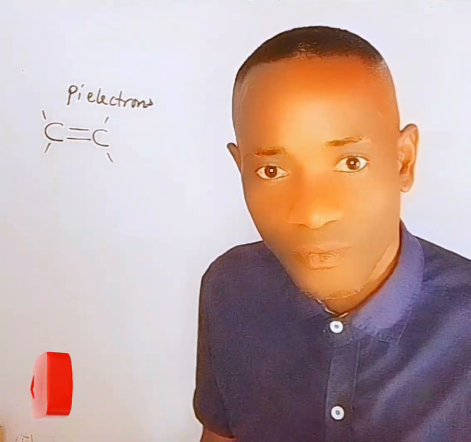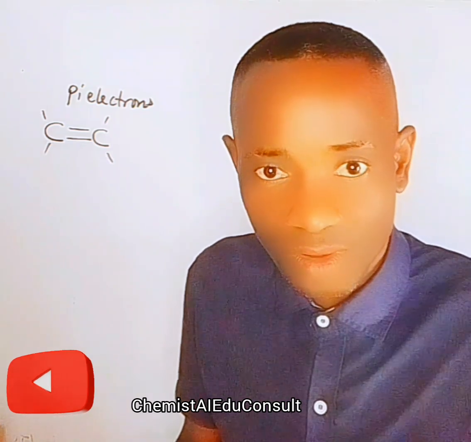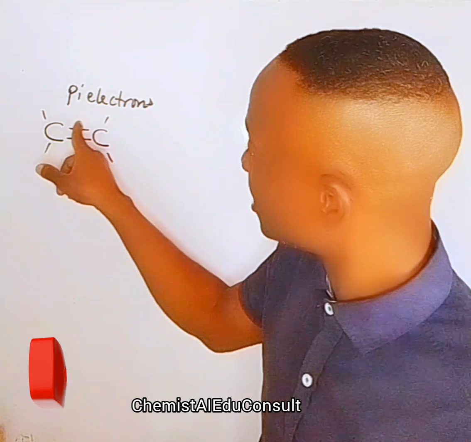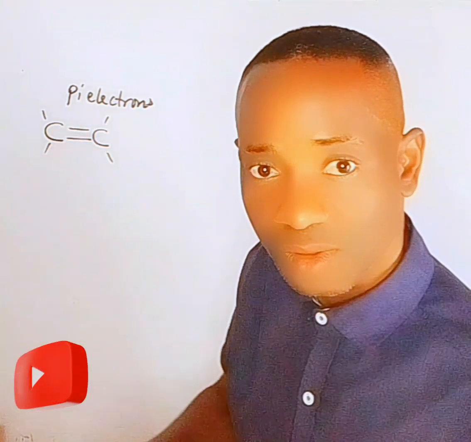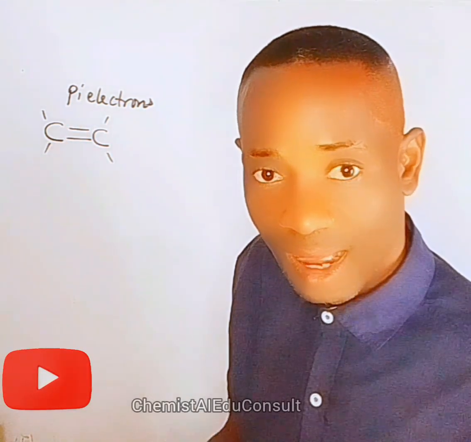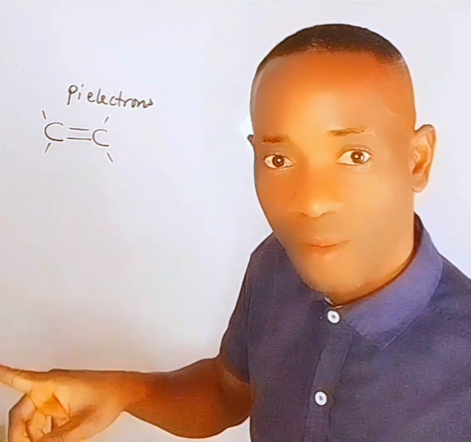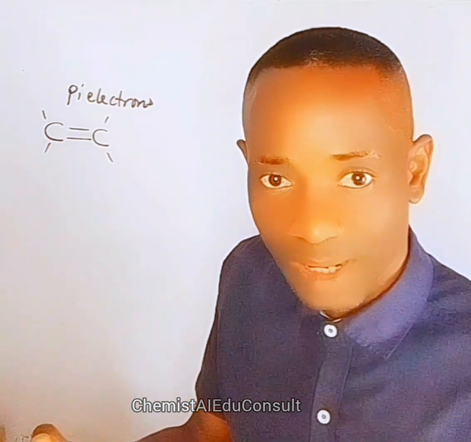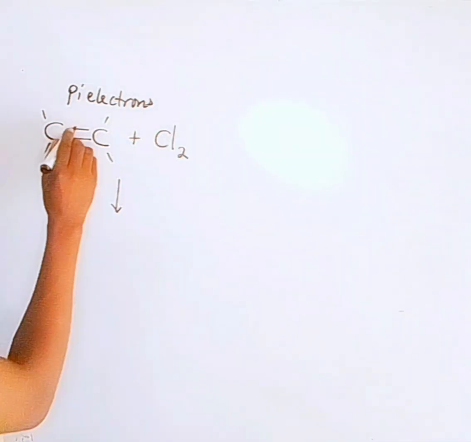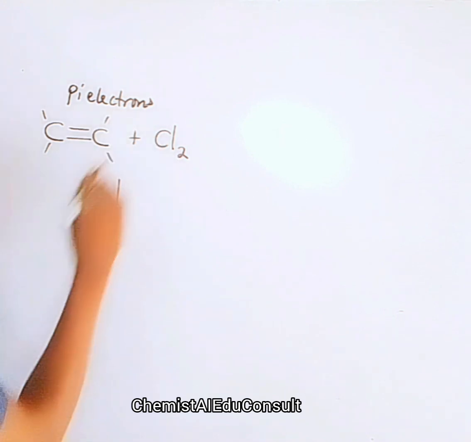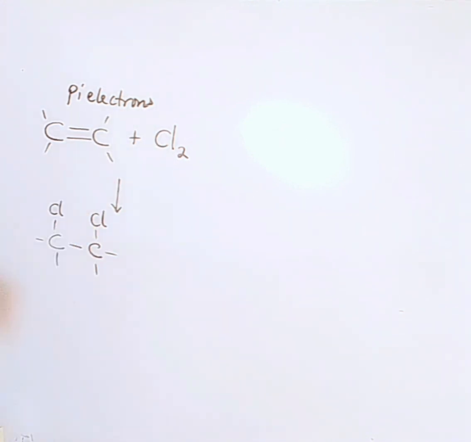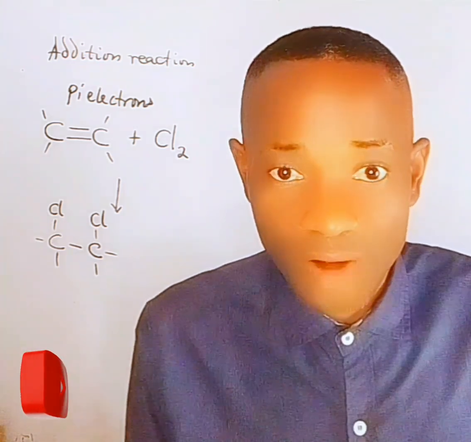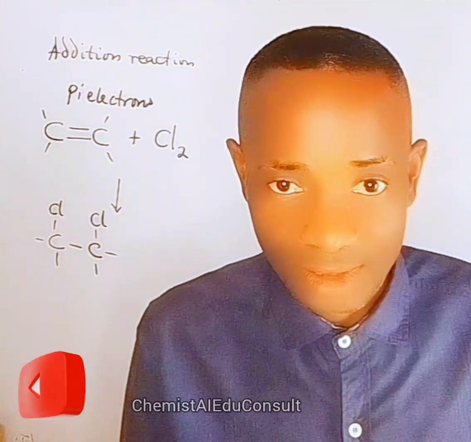Therefore, in the presence of electron withdrawing groups or species like halogens, this pi electron is eager to jump into a halogen atom, and the compound will transform to a compound that has single bond or a saturated compound. Like in the presence of chlorine, this pi electron is able to jump into chlorine, and we have this. This is called addition reaction. Addition reaction is common to unsaturated compounds like alkenes or alkynes.